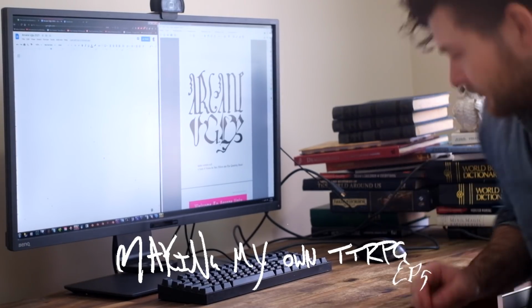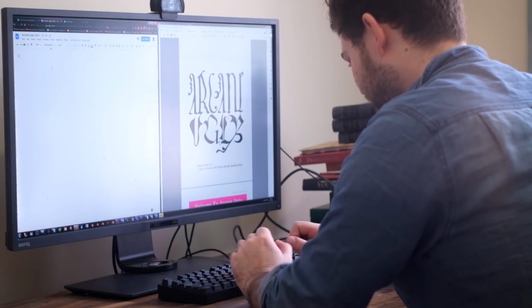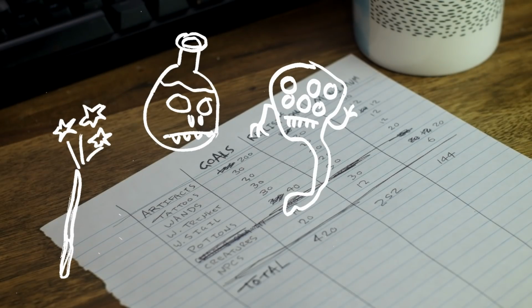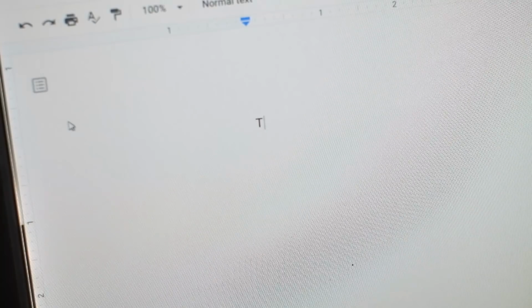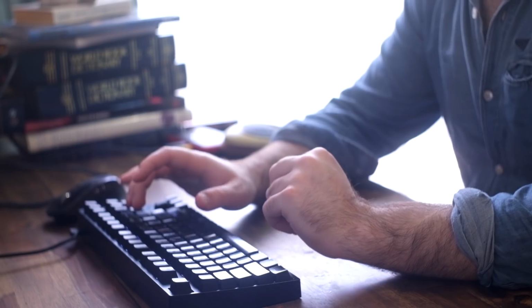Hey! So, I just got back from a bit of a break over Christmas and, well, I sat down well rested, ready to start the mountain of spells and items and monsters and other gubbins that I need to make for my tabletop RPG, and I went to type, and, well, it was just like that scene in SpongeBob. Nothing happened. Nothing. So, let's cheat some creativity.